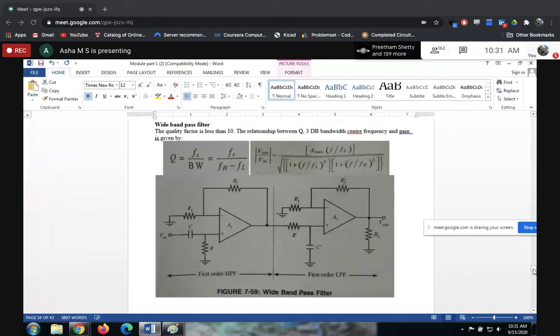So guys, no derivation, this is the gain. You can just memorize and write. This is for high pass filter, we have F divided by FL in the numerator, correct? Just including those two together, that's it. And what do you have in the denominator? One term is for low pass filter and one term is for high pass filter. The term with FL is the term for high pass filter, and the term with FH is for low pass filter. Clubbing those two, you will get the gain for wide band pass filter. Okay, so the job of this one is done. Next.